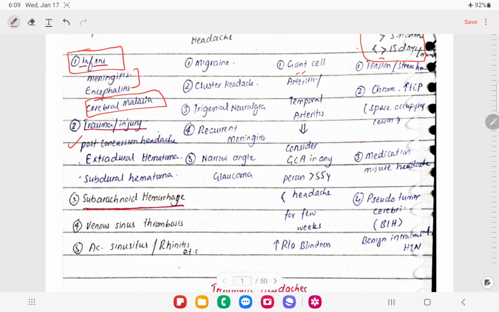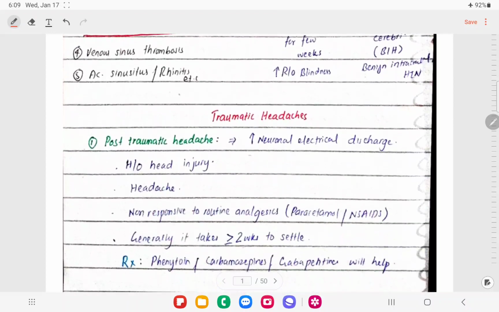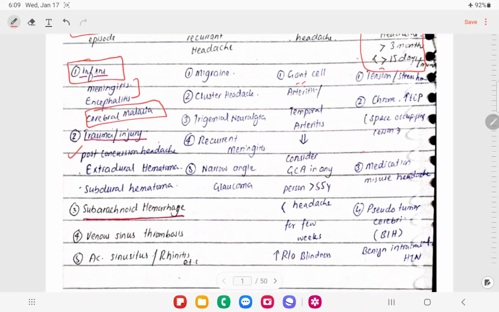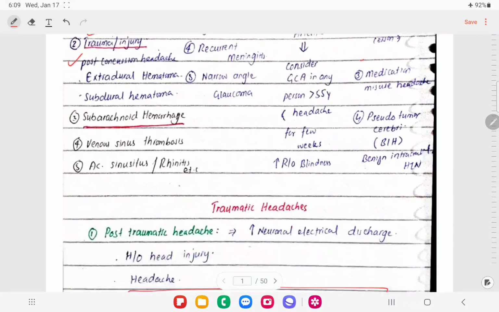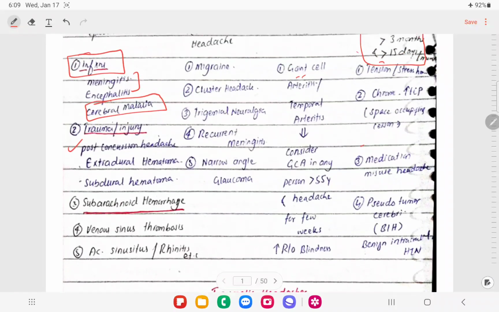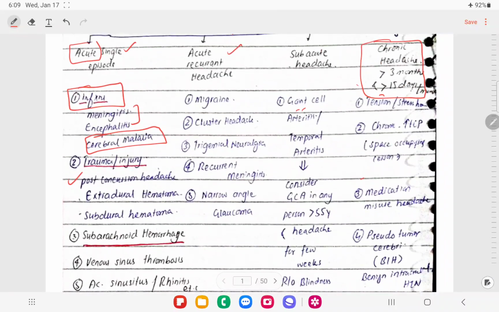If a patient comes with a headache after an RTA, or with a history of a fall with head injury, and the headache is not relieved by routine NSAIDs, so non-responsive to routine analgesics, this will be post-traumatic concussion. What we can give these patients is carbamazepine, phenytoin, and gabapentin. Generally it takes 2 weeks to settle. So this was the post-concussion headache.